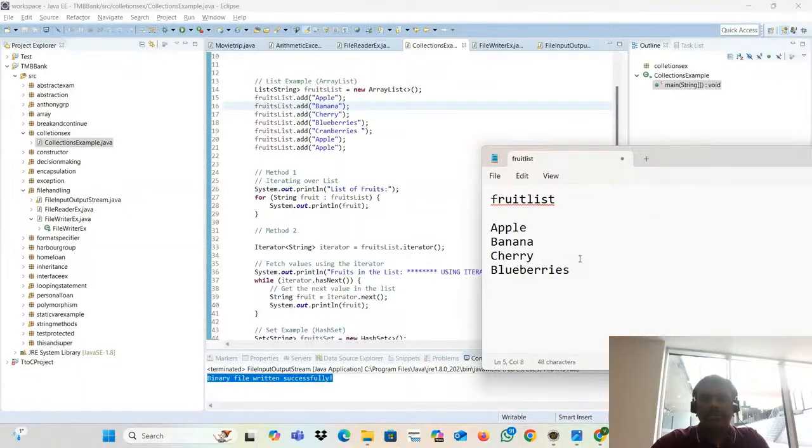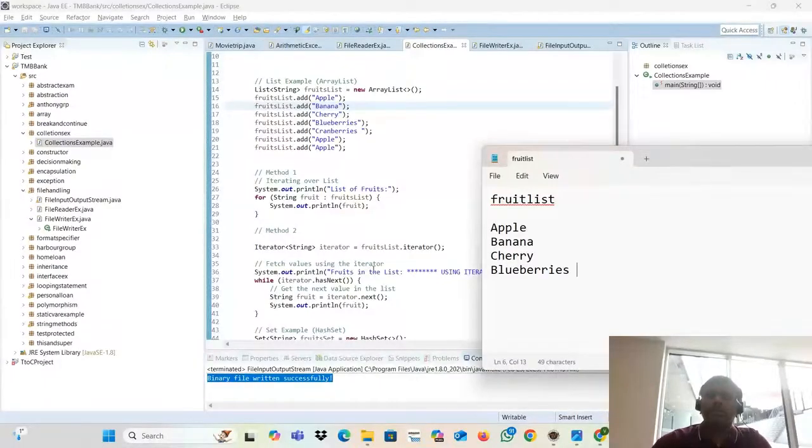Then the pointer goes to the third one, third one is printed, and the fourth one. So it keeps looping and printing: apple, banana, cherry, blueberry, cranberry, apple. That is method one.